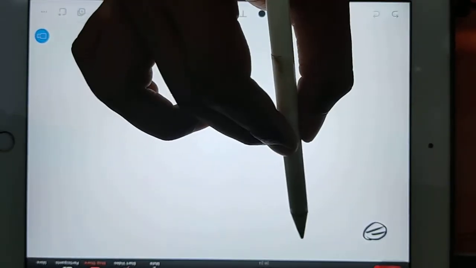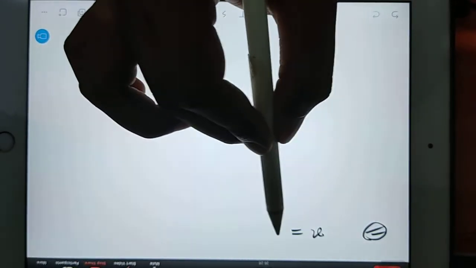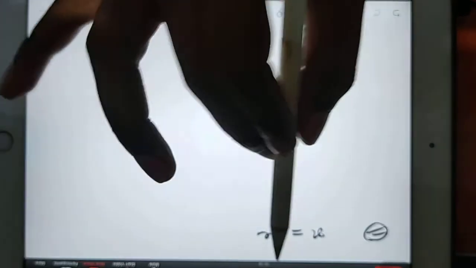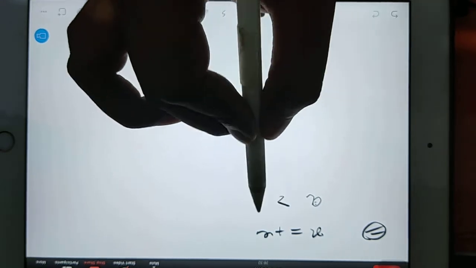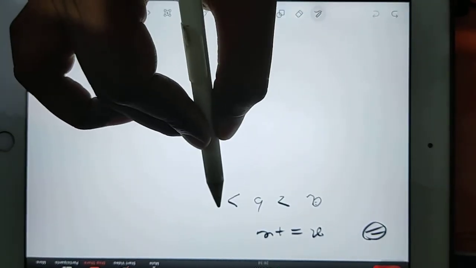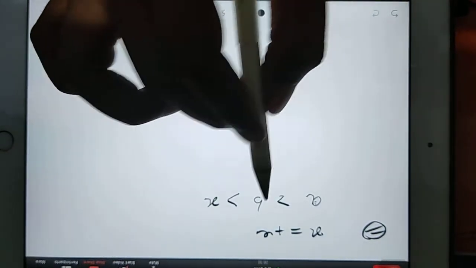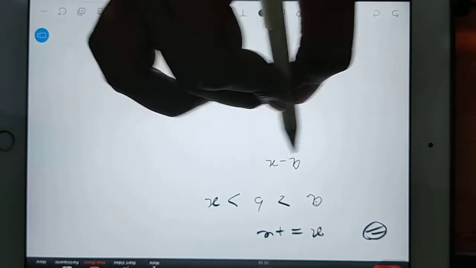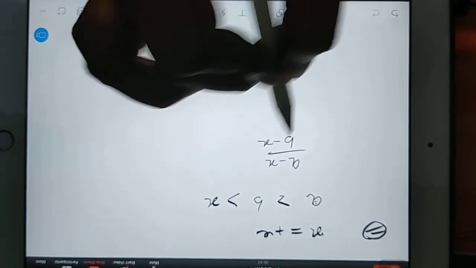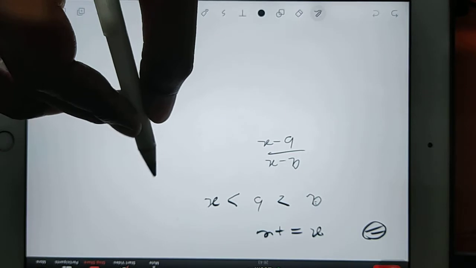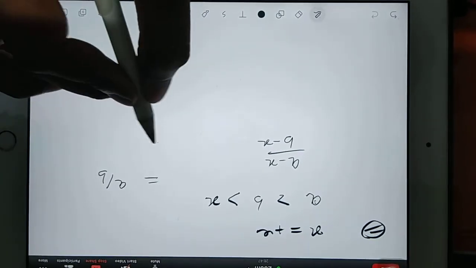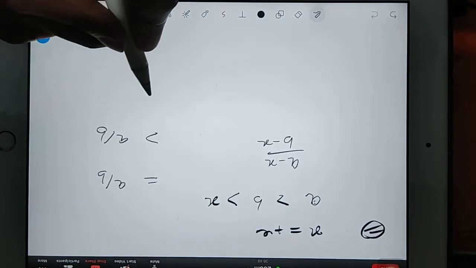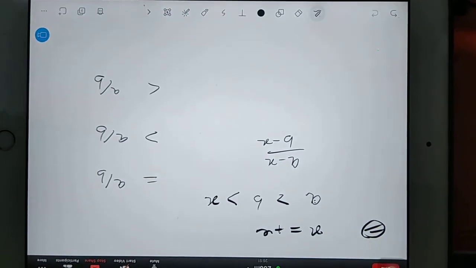Next trick. Suppose X is any positive number, and A is greater than B, and both are greater than X. I want to find A minus X divided by B minus X, and then check whether the final answer will be exactly equal to A by B, more than A by B, or less than A by B. Use my trick, the GATE calculator.